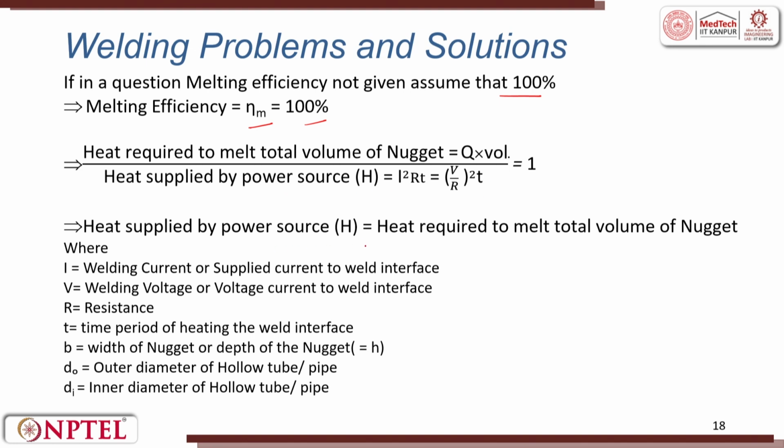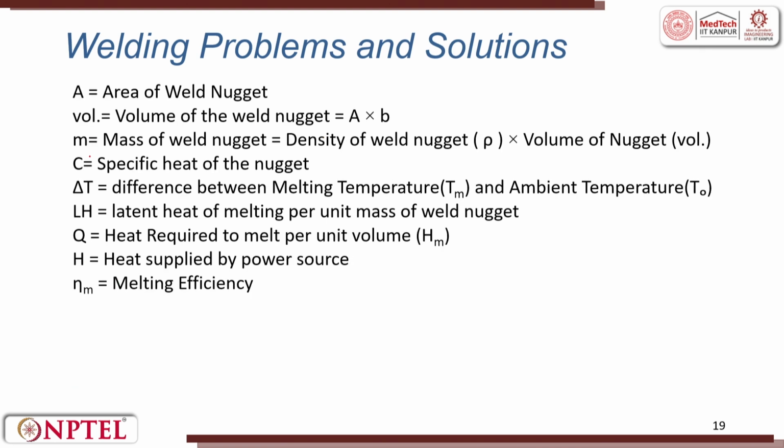Heat supplied by the power source is then H, and we have given all these notations already to you. It is I, V, R, T, B, D naught, D I, area, volume, mass of weld nugget, specific heat of the nugget, change in the temperature, that is the difference between the melting temperature and the ambient temperature, latent heat, the heat required to melt, heat supplied by the power source, and melting efficiency. Let me come to a problem statement.